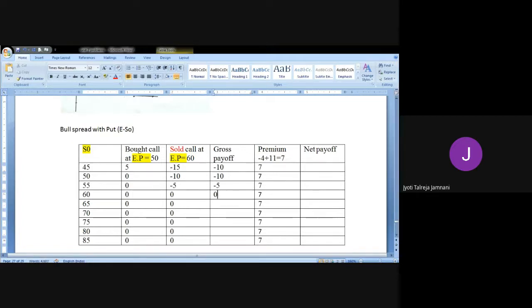And then we have 0 everywhere. So minus 10 plus 7 is minus 3. Minus 10 plus 7, minus 3. Minus 5 plus 7 is 2. And then you have 7 being constant.